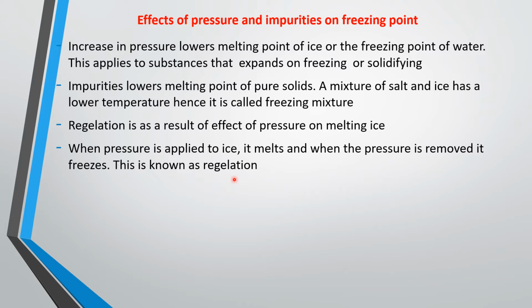Because the wire is exerting pressure on the ice, it is lowering the melting point of the ice. Because of that, the ice directly under the wire will start to melt, and it will allow the wire to pass through. The liquid that forms above, because of reduced pressure, will freeze back. So as the wire passes through, the ice beneath the wire will be melting, while the liquid coming out above it will be freezing. That is why the wire will pass through the ice without the ice cutting into two.